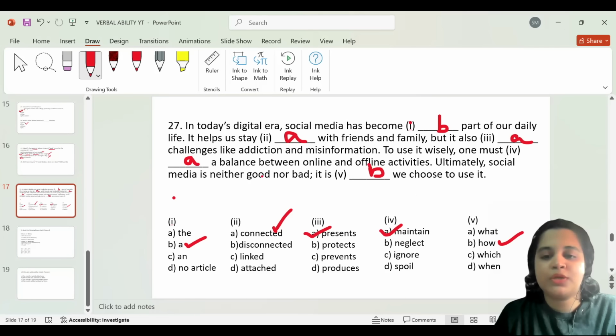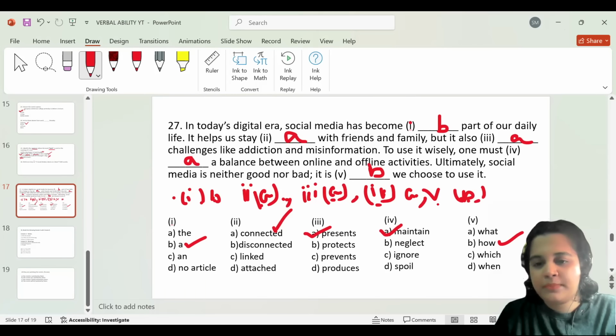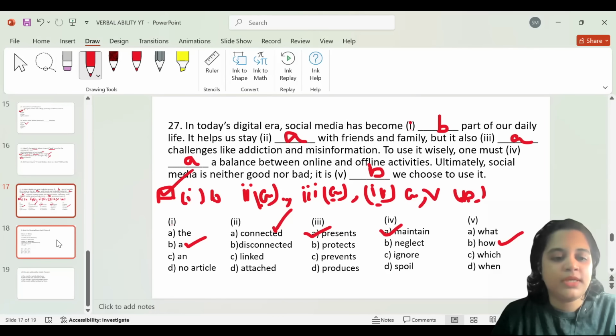So I hope you understood how to answer these questions, and you'll be provided with options. Like option 1 is B, and option 2 is A, and then option 3 is A again, and then option 4 is A, and option 5 would be B. Okay, and then you'll have to tick the box that has these as the options. Okay, let's go to the next one.